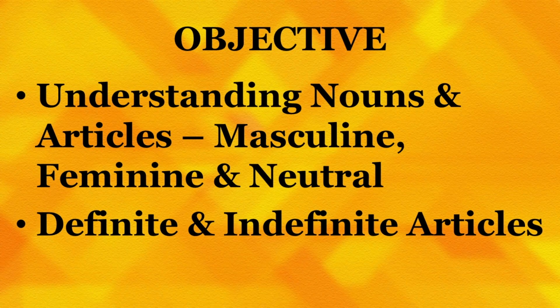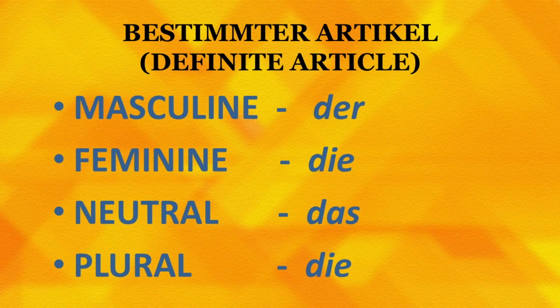So, dear friends, we divide articles into two categories, that is definite article, bestimmter Artikel and indefinite article, unbestimmter Artikel. So, for definite articles, we have masculine der, feminine die, neutral das, plural die.